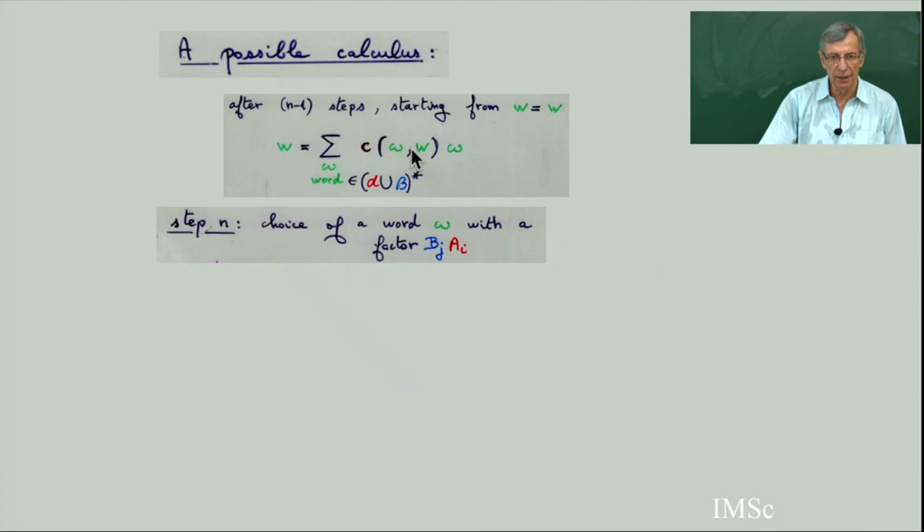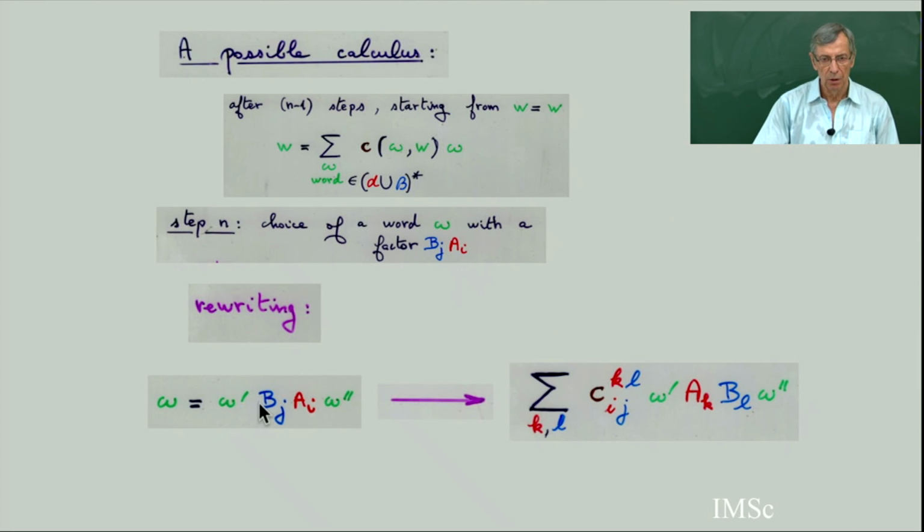And then in the possible calculus, you choose in this polynomial a factor b_j i_a of one of the words, in the word omega. So you choose one of these factors, and then you do the substitution.